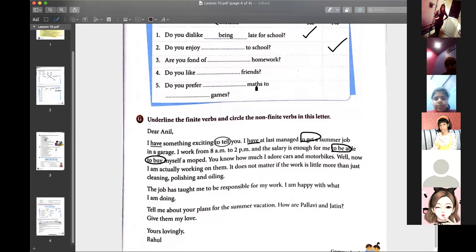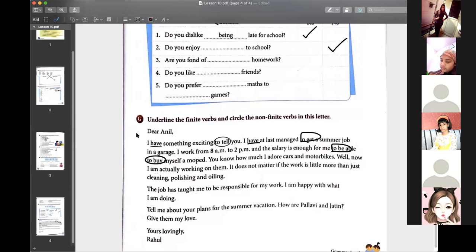Ma'am, can I send you after 2 or 3? Because my mother's phone is with her. Okay, not an issue. Yes, Kanika. Ma'am, what is the meaning of fond? When you like something.